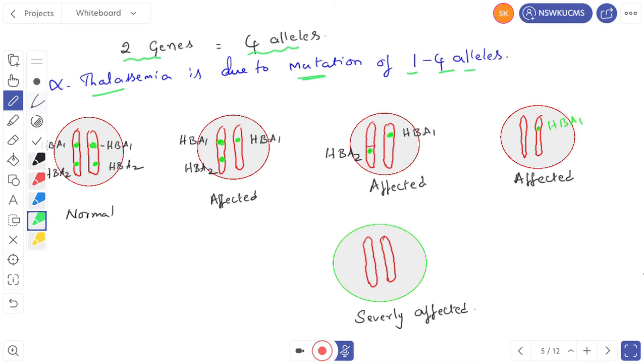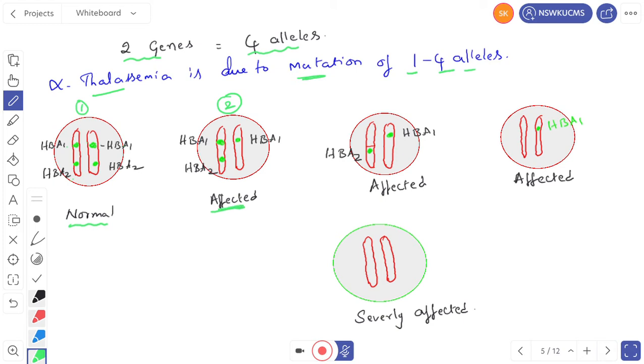Let us see here. In this case, I have taken this one on RBC. You can see here the hemoglobin contains 4 polypeptide chains, HbA1, HbA1, HbA2, HbA2. So these are normal people. In normal people, the alleles will be like this. In the second case, HbA2 underwent mutation, so HbA2 is absent. So the person is affected with thalassemia.